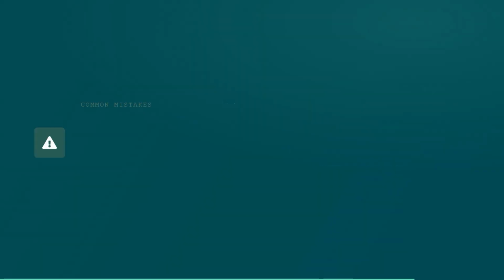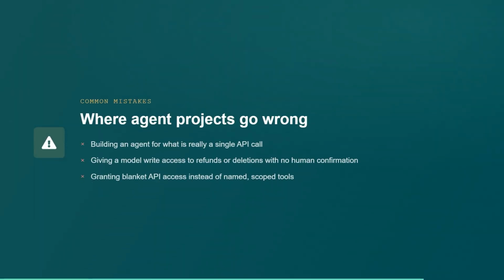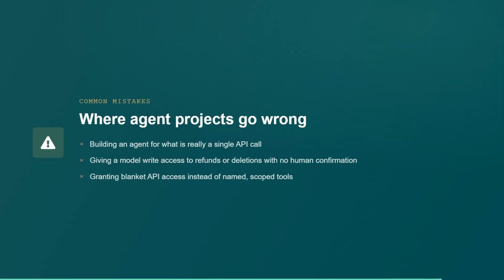Three mistakes to avoid. Building an agent for a task that is really just a single API call with extra steps around it. Giving an AI model write access to sensitive actions, like refunds or deletions, without a human confirmation step. And granting broad API access where a few named tools would do.